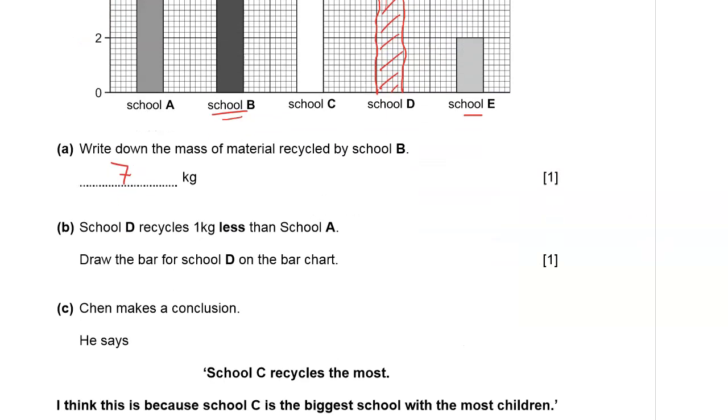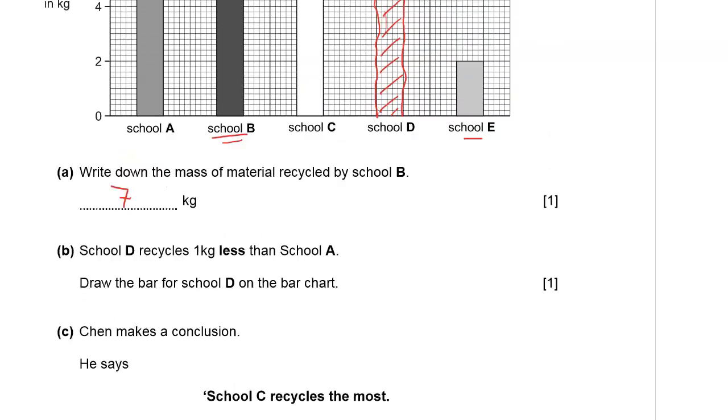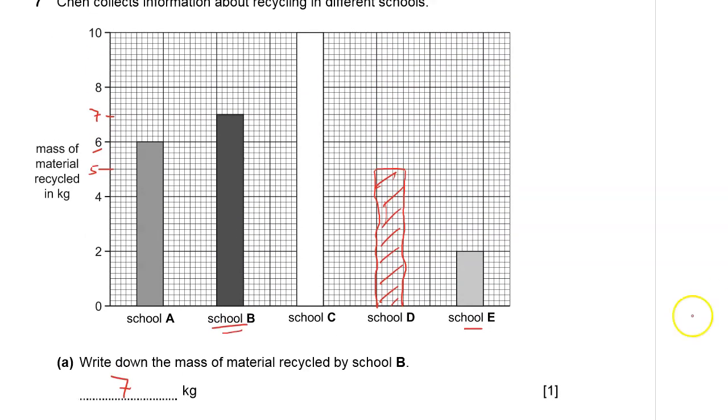Part C. Chen makes a conclusion. He says school C recycles the most. I think this is because school C is the biggest school with the most children. Suggest one other reason why school C recycles the most. And as you can see from the graph, school C actually recycled the most. School C recycles 10 kilograms of the material.